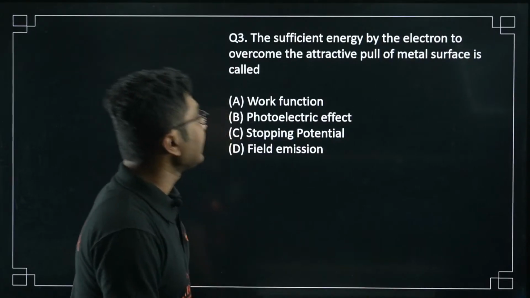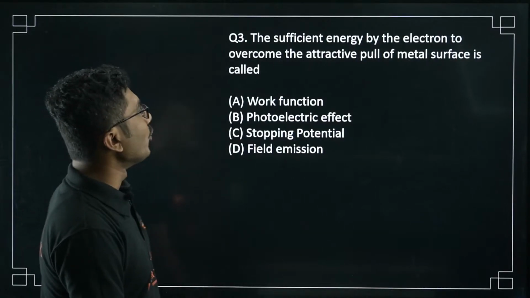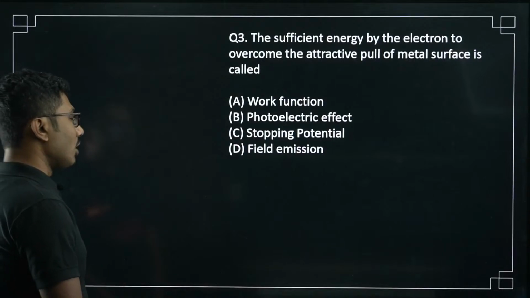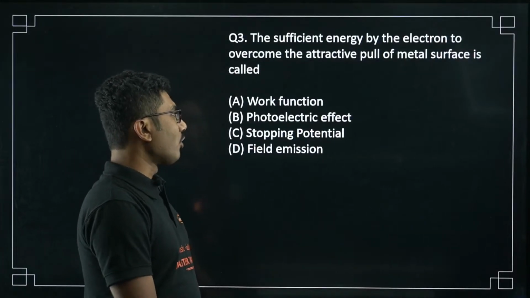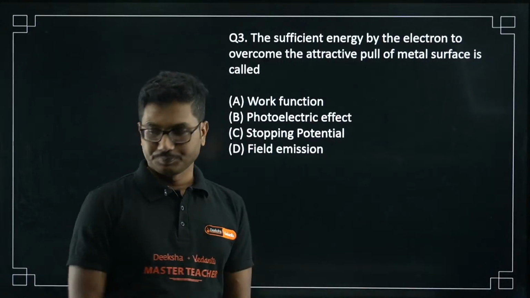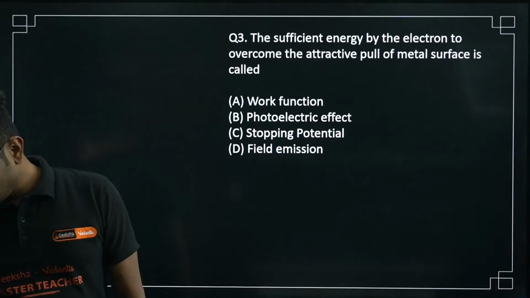The sufficient energy needed by the electron to overcome the attractive pull of the metal surface is called: work function, photoelectric effect, stopping potential, field emission.